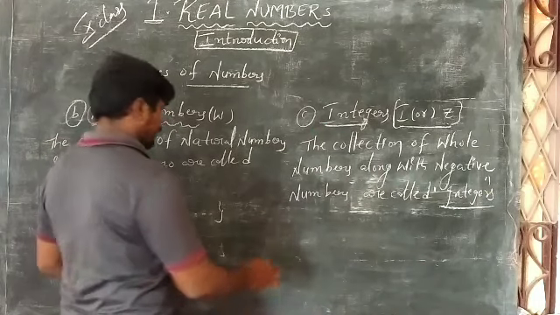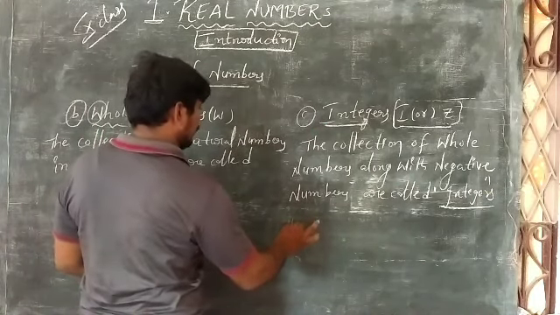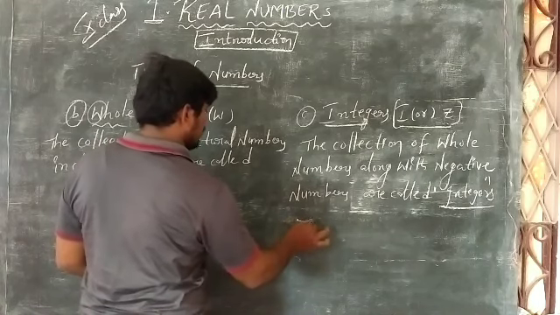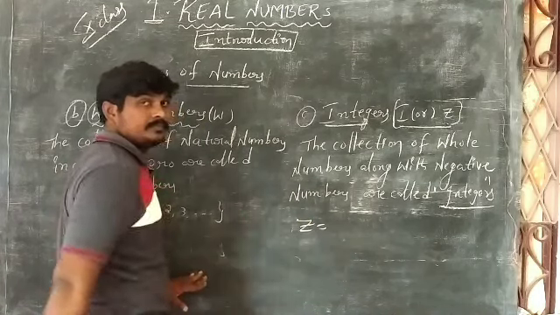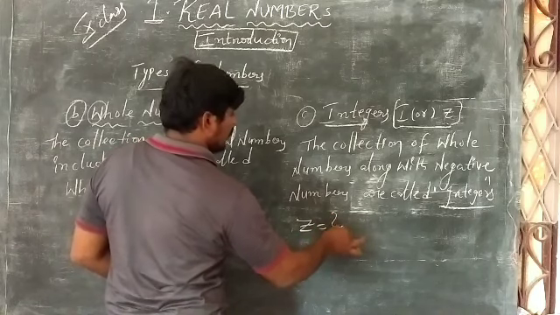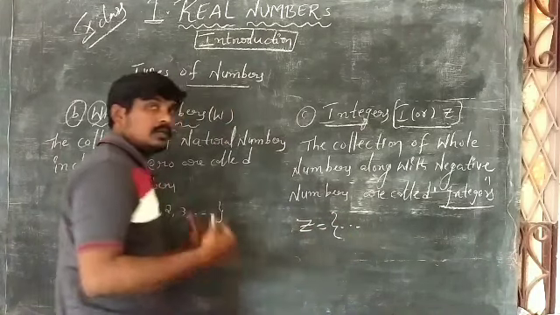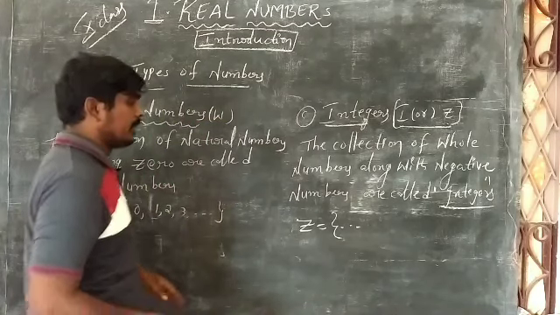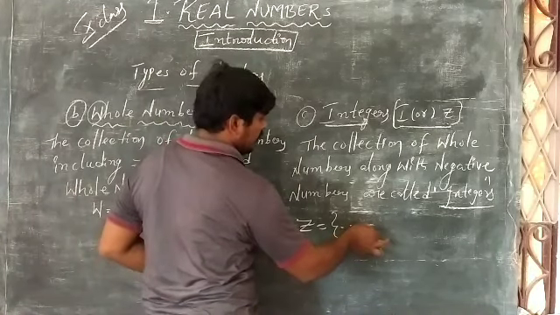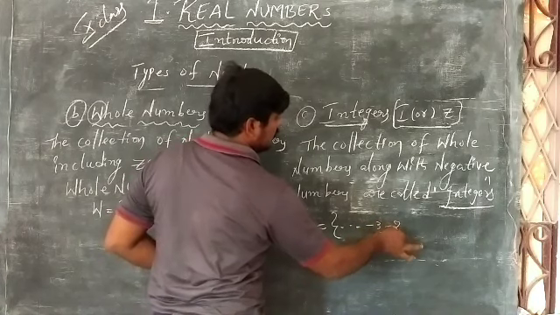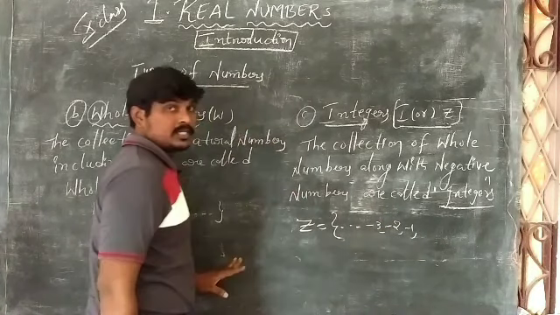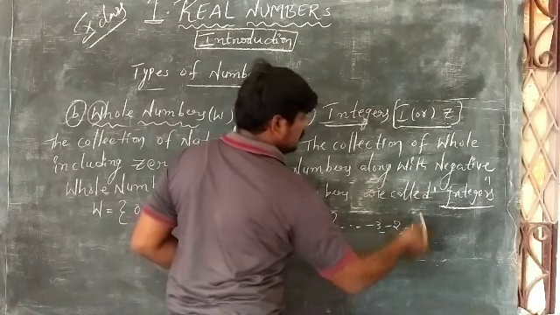So now the integers set we can write as I or Z is equal to ... and so on, because n number of negative numbers will be there. That's why we keep 'and so on', then -3, -2, -1, after that 0, whole numbers.